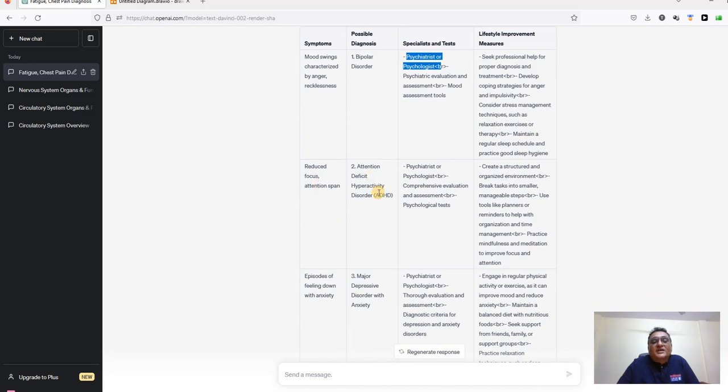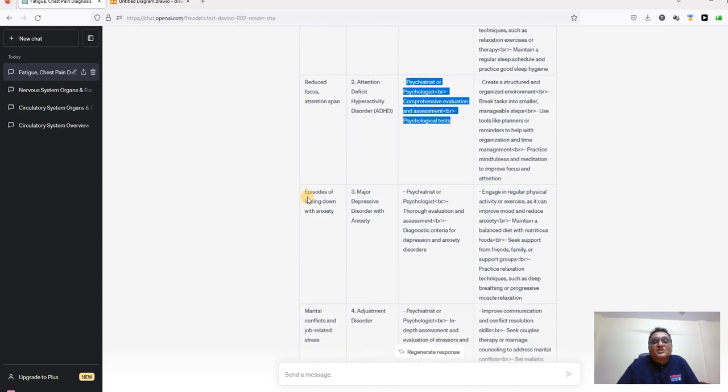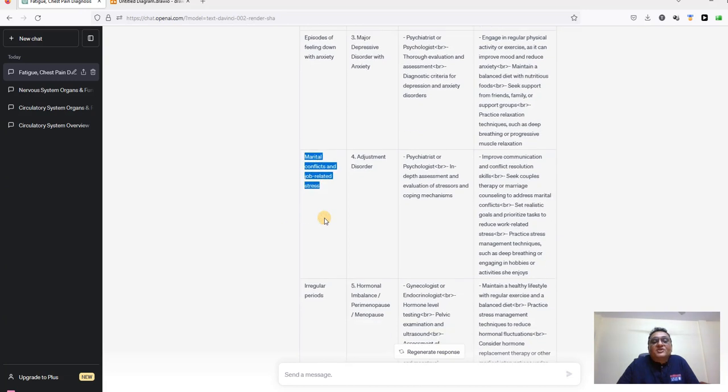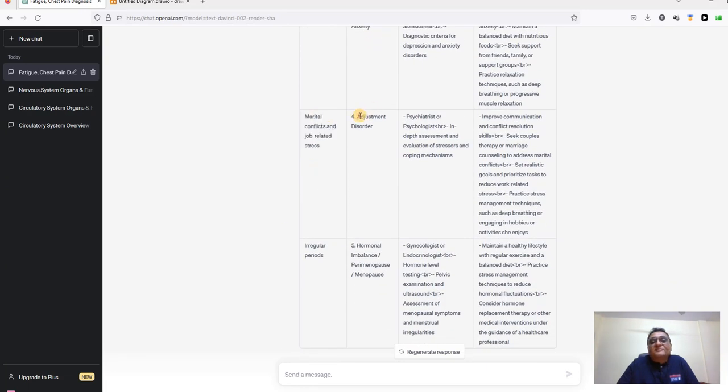Reduced focus, again, it is hyperactivity. So ADHD, attention deficit hyperactivity disorder. Again, it is the domain of a psychiatrist, whom she should see. Episodes of anxiety, again psychiatrist domain. It is possible that she is passing through major depressive disorder. Marital conflict, job related, that is an adjustment disorder.